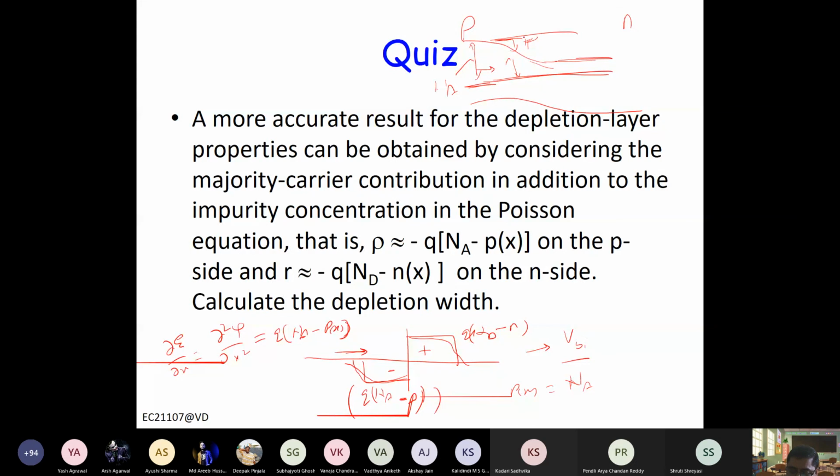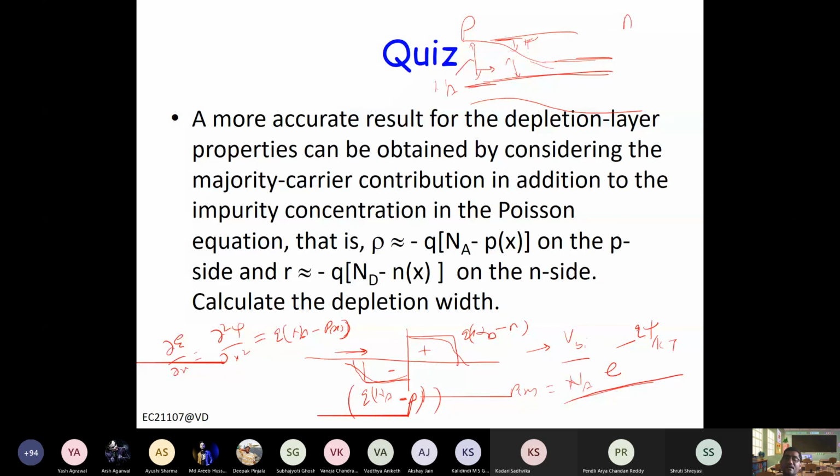So the whole concentration will decrease by exponential minus Q psi, right? So you can write your P as basically Na times exponential minus psi, and this coefficient becomes Q by KT, right? So if you substitute it, you can try this one, right?